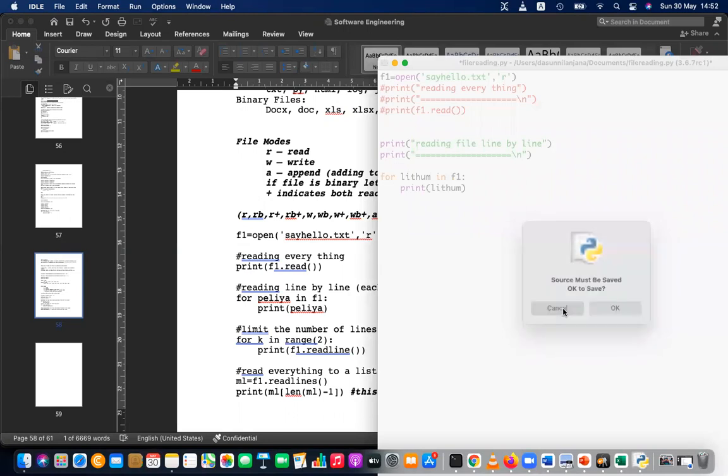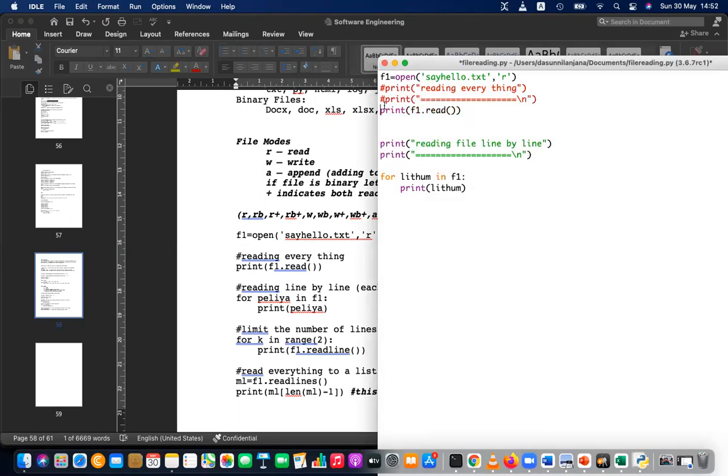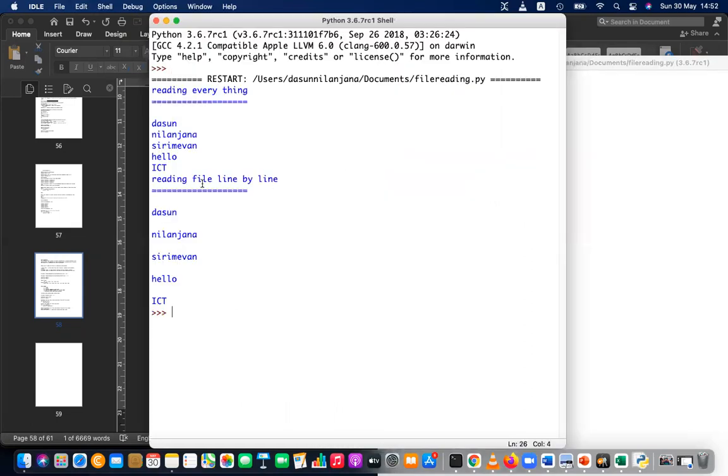Then you have to close the file and reopen it. Let's say you want to do both, read this full file and also read line by line. Then you have to close the file, f1.close, and after closing the file, you have to open the file again. For the second reading, you can open the file again. That is the way that you are using, right? Then you can read from the beginning. Otherwise, now we can see the first method is reading this and the second method is reading line by line.